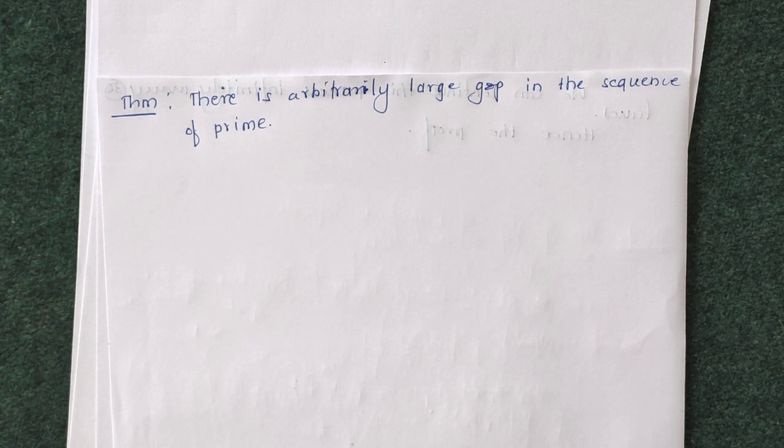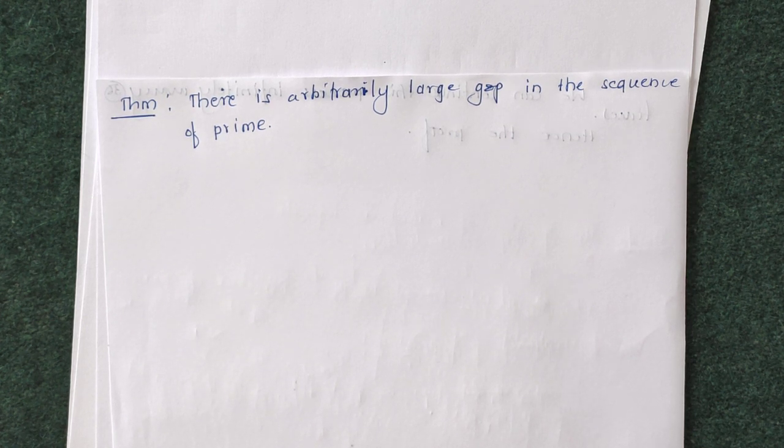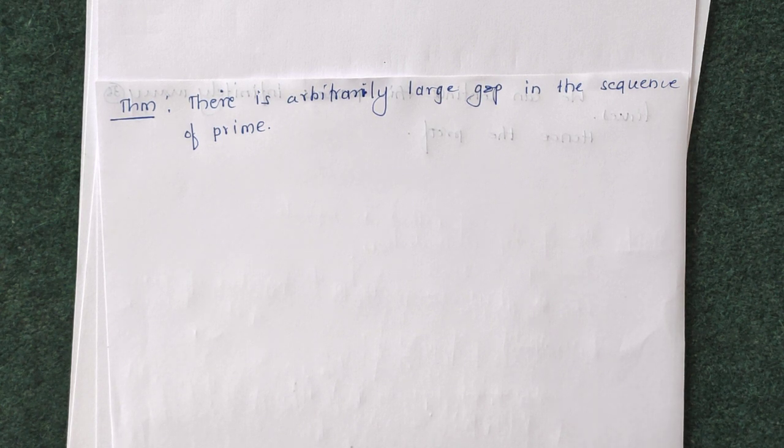This means in between any two primes, as in the previous theorem we have seen that the number of primes decreases as we are going forward, that is we are going from 1000, 10,000 and upwards. Then we clearly see that there are fewer primes.